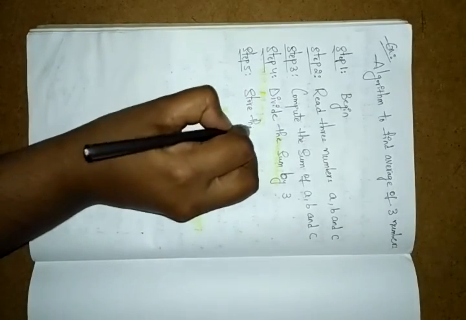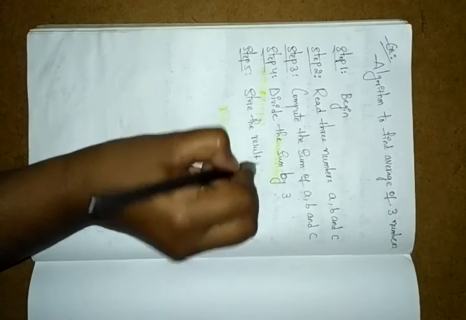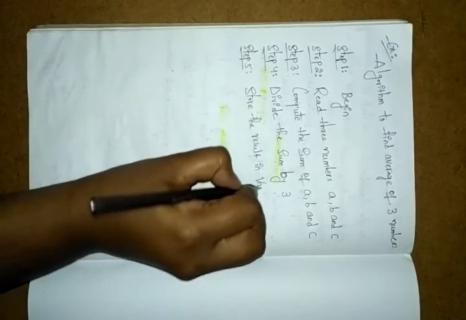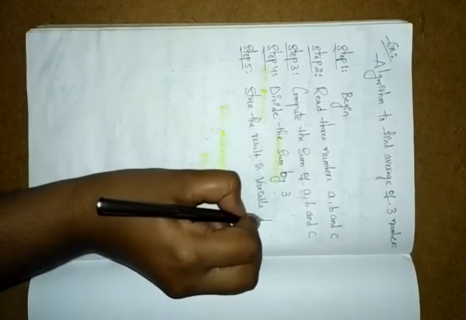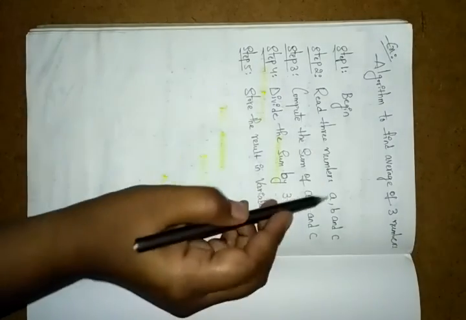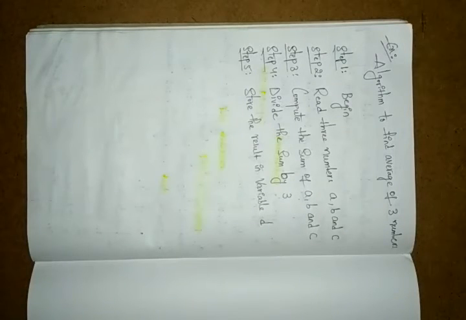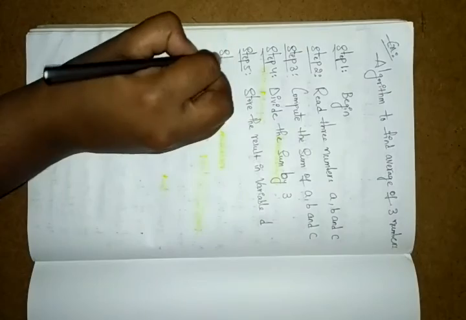Store the result in variable D. Here we are storing whatever result you got into D. D is another variable. Here A, B, C, these three are the variables, and here I took another variable, D. Whatever value you got, that value can be stored into the variable D. Okay, and next, your step 6.